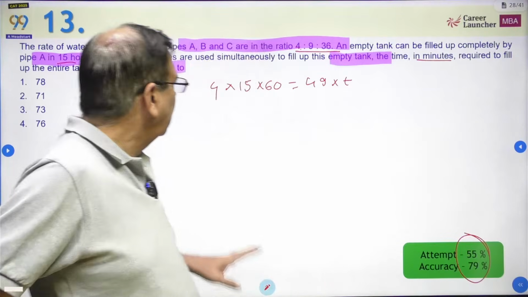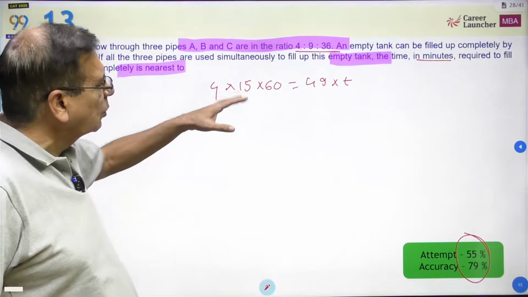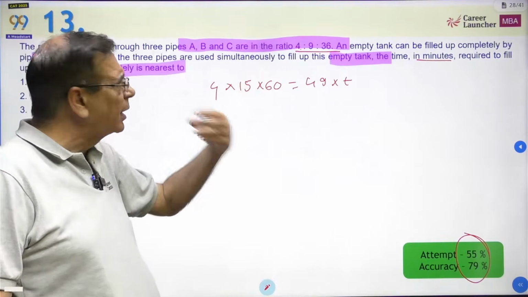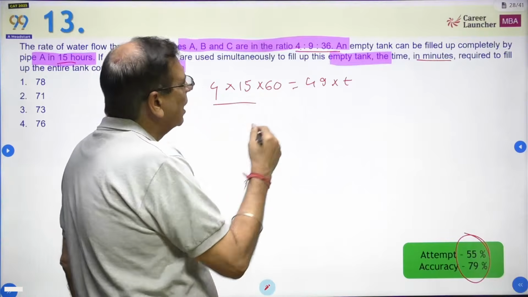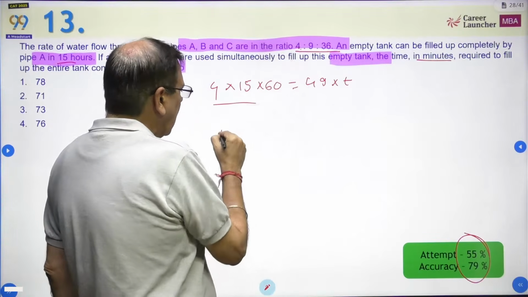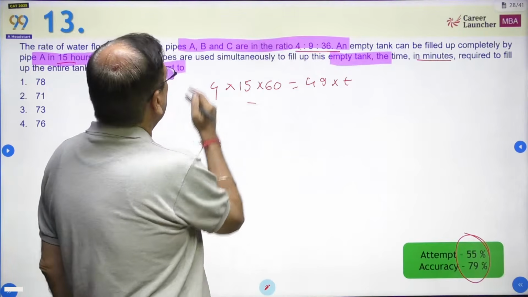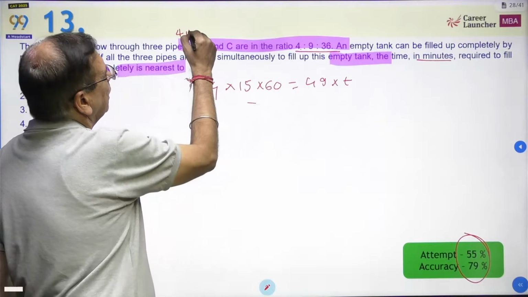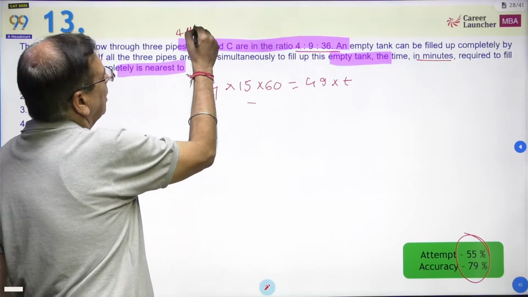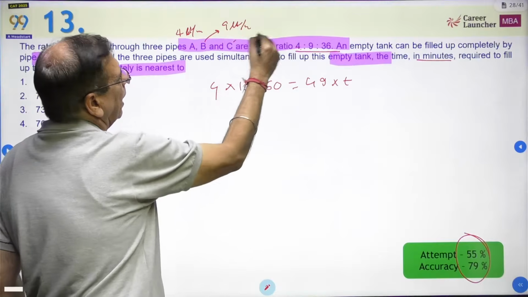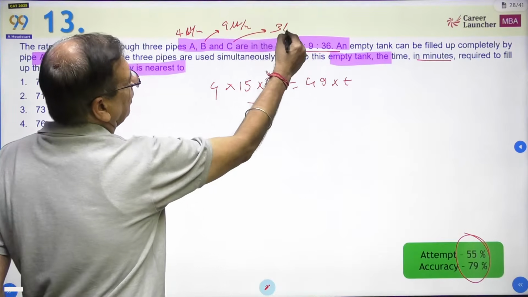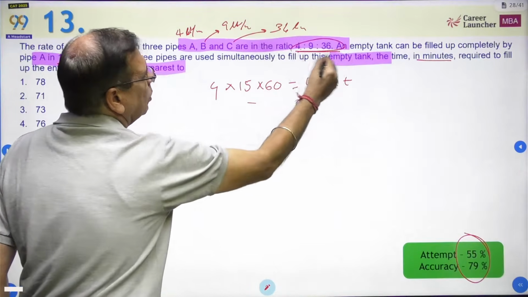Okay. So anyone saying this was a question not worth attempting, no, this is a round one question, should definitely have been attempted. The simplest thing is what Shashank has done, which means assume pipe A fills at the rate of 4 liters per minute. Pipe B does it at the rate of 9 liters per minute, and pipe C does it at the rate of 36 liters per minute. जो numbers दिए उसी को ले लिया ना.